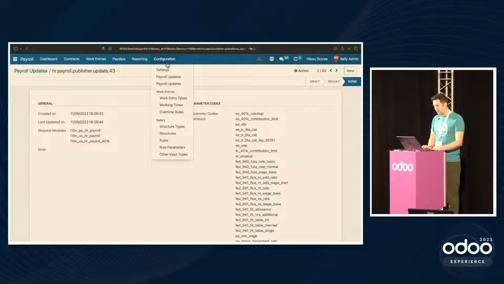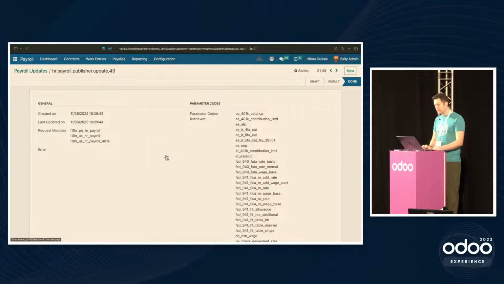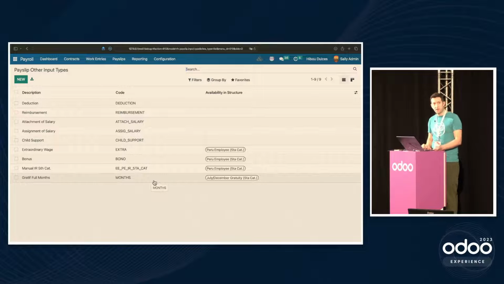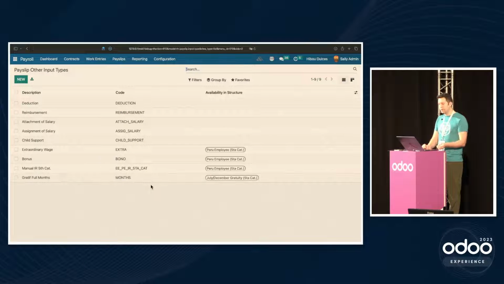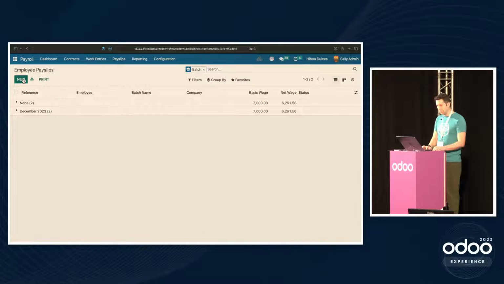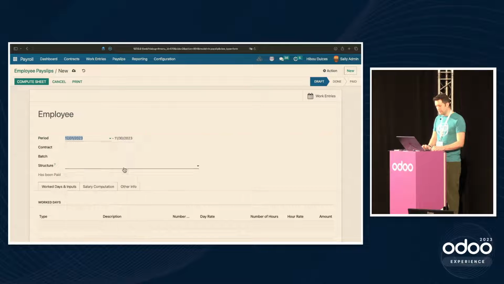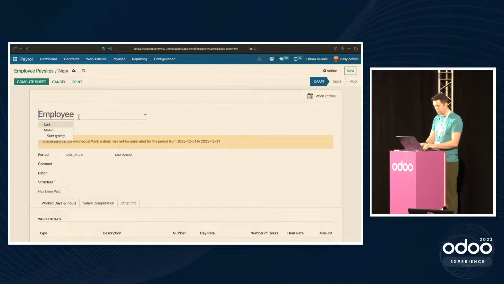All right. We briefly saw other input types, but keep in mind that these are attached to the structure itself nowadays instead of the rule. And these input types are used primarily to override or to add extra things like extra bonuses or extra salary or something like that. So let's go over to a payslip, and we'll create a new payslip for December for Luis, that is the specific structure type.